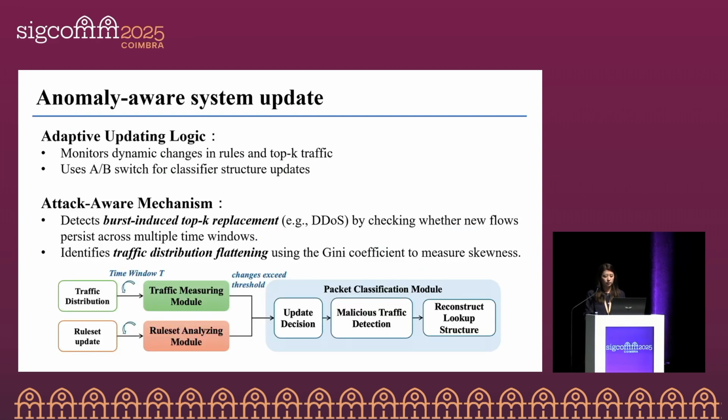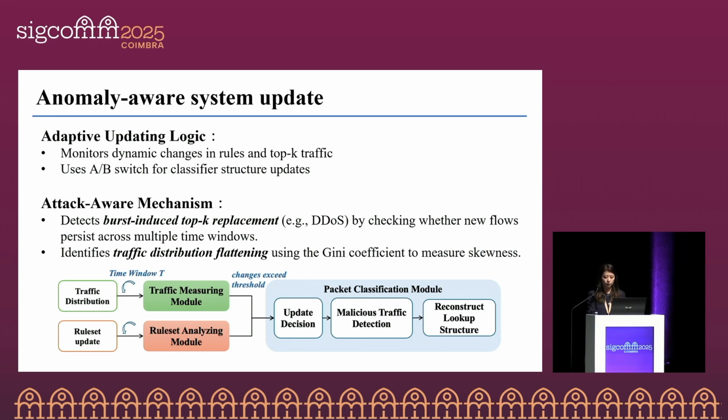In real networks, both the route set and the traffic can change over time. To keep up with these updates, NPC continuously monitors changes in routes and top K flows and uses an A/B switching strategy for classifier structure updates.